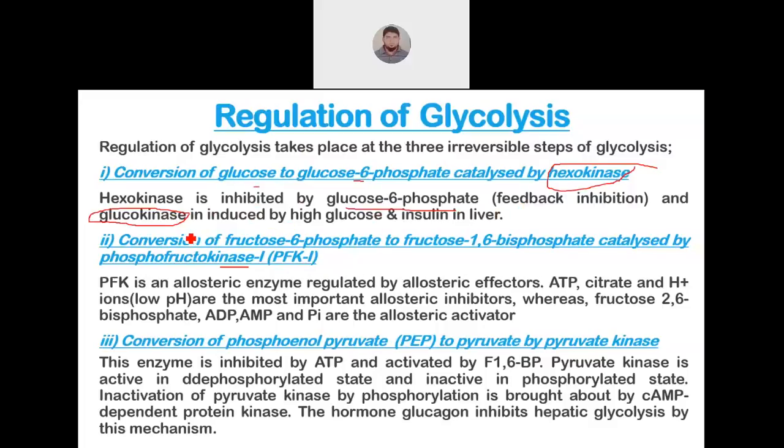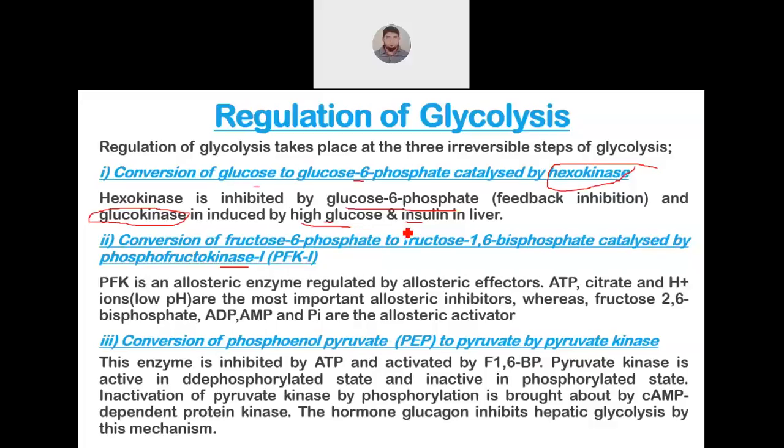Okay, and glucokinase is active in the liver when the concentration of glucose is high and when insulin is released. There are two things which will induce the enzyme glucokinase. Glucokinase is an inducible enzyme. So glucokinase is induced by high concentration of glucose and insulin.